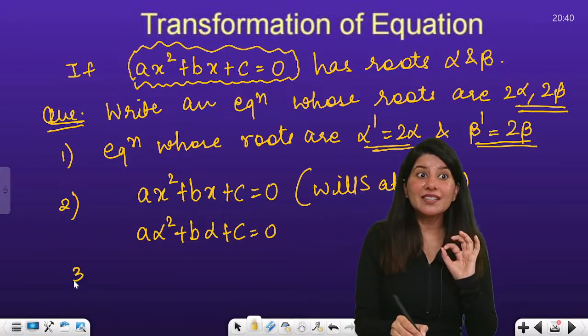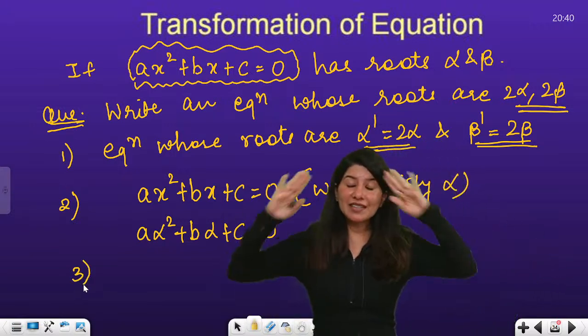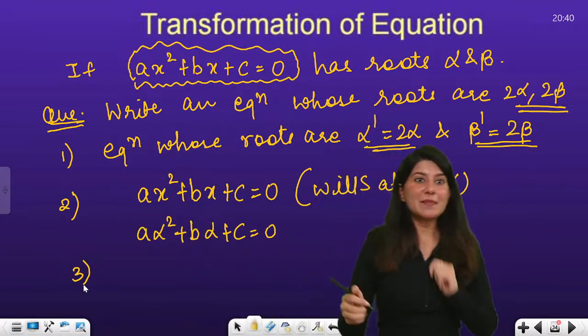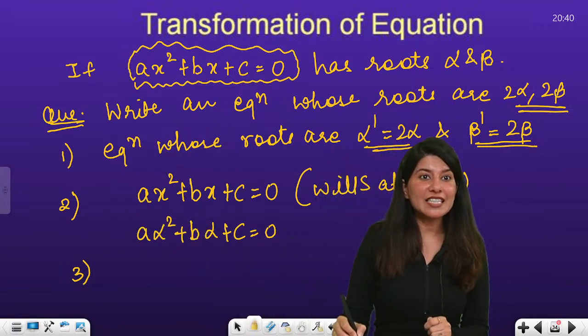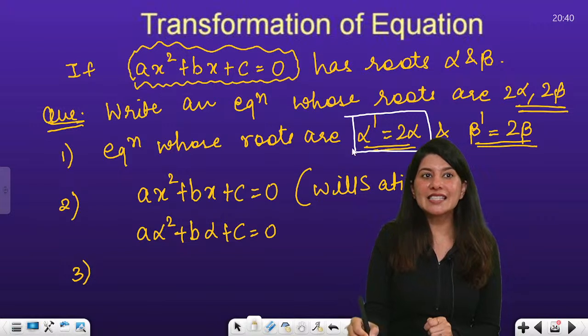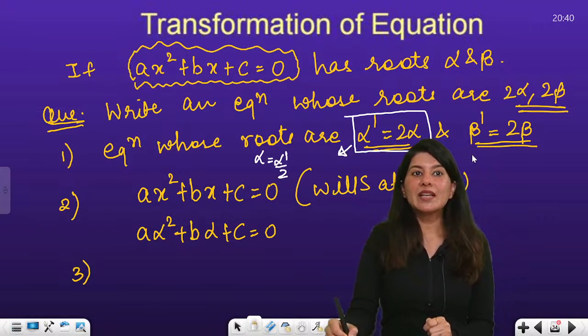Now step number 3, you will see step number 3 and your mind will be blown at what I'm going to do. Very, very smart move I'm going to do. From here, alpha will be alpha dash by 2, and beta will be beta dash by 2.